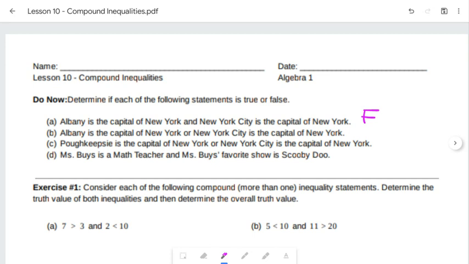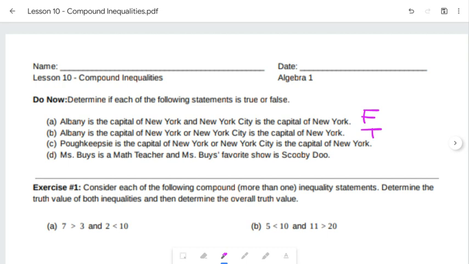But then in part B, it says Albany is the capital of New York or New York City is the capital of New York. Well, we know that Albany is the capital of New York. So since that's true, at least one part is true, and it's kind of comparing like this or that. So since Albany is the capital of New York, we're going to say that one is true.